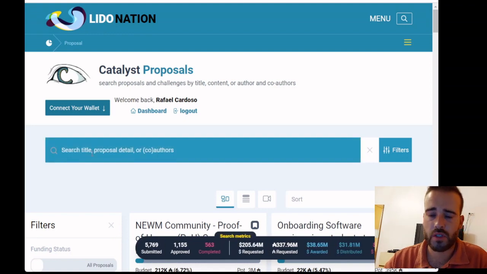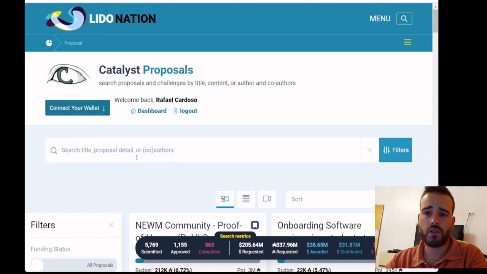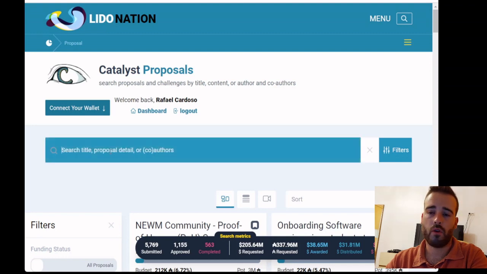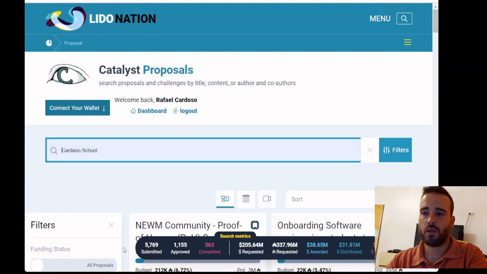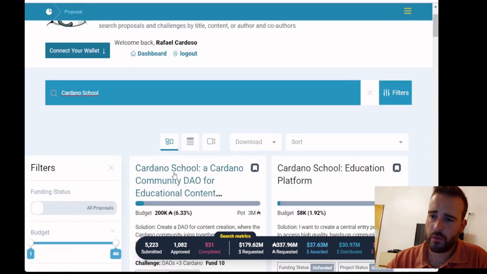If you're a proposer, this is very useful, as I said before, to add your proposal. So basically, you just need to search either by your name or search by the author of the proposal. In this case, I'll search the proposal's name, Cardano School. I'll click OK. And here we have the proposal.